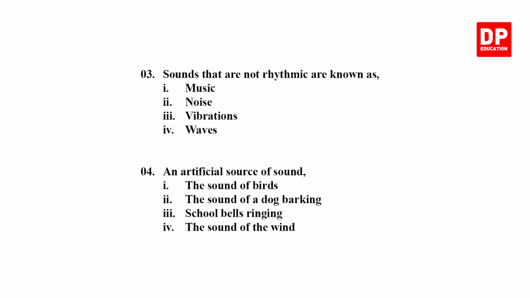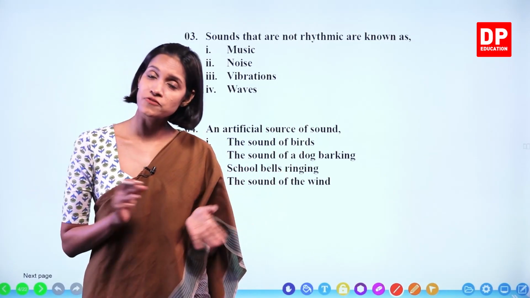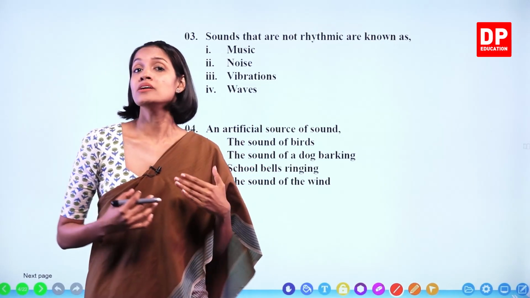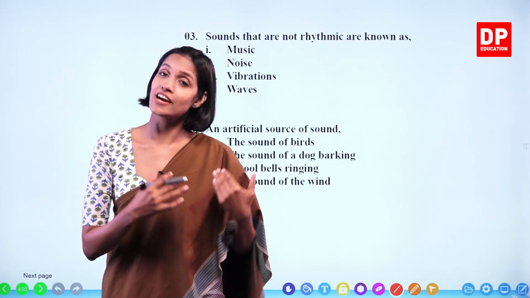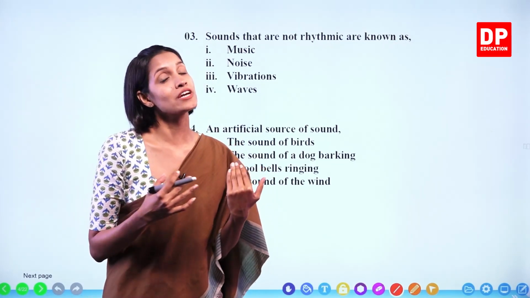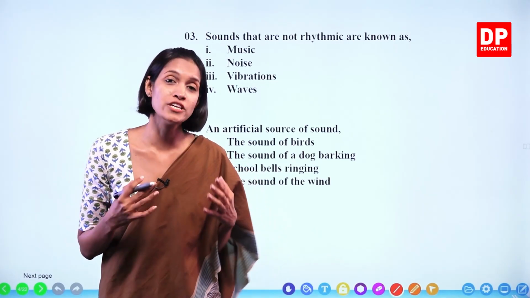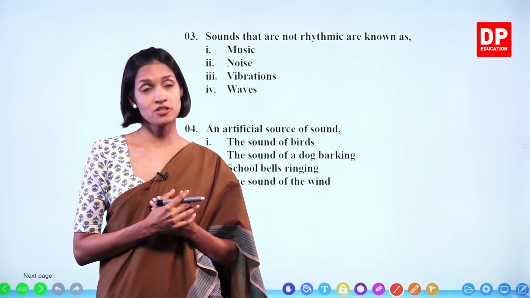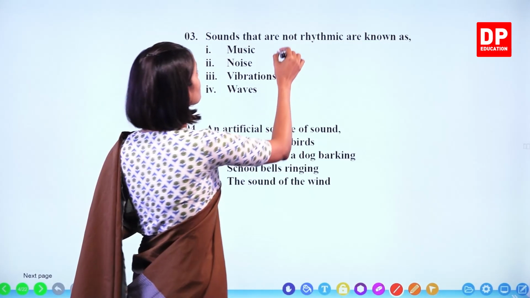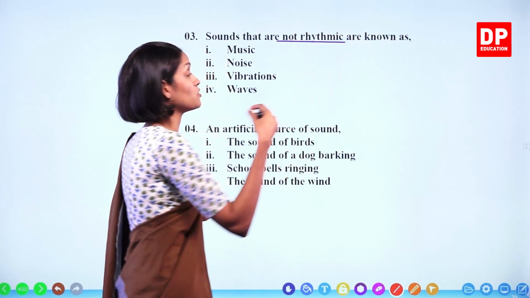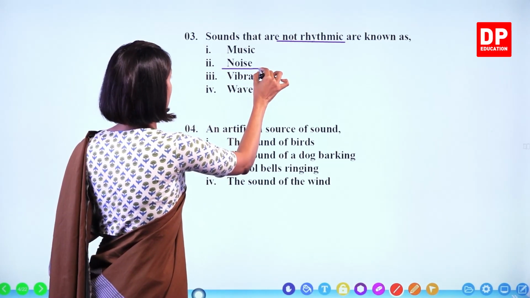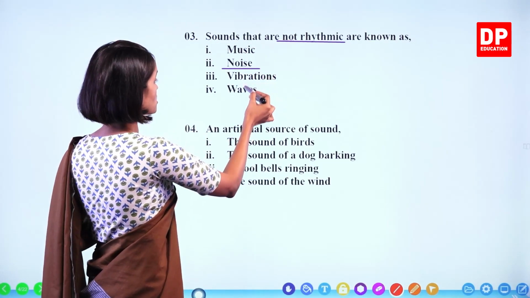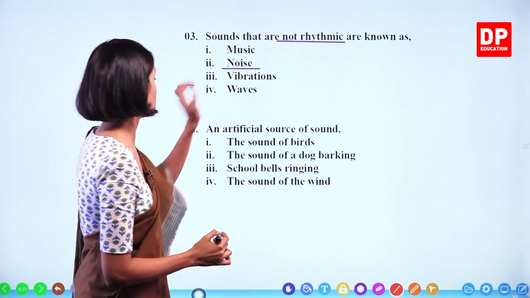Right, next one. Sounds that are not rhythmic are known as, now there are two types of sounds according to the rhythm. Sounds with a rhythm, or rhythmic sounds, are known as music and they are pleasant to your ears. Sounds that are not rhythmic are known as noises and they are unpleasant to your ears. So sounds that have no rhythm are known as noise. The other answers given are music, vibrations, waves. The correct answer is noise.